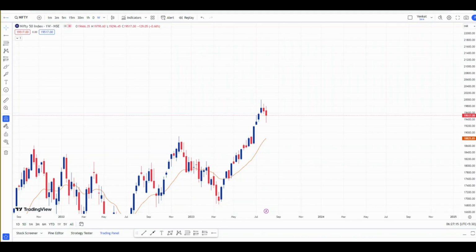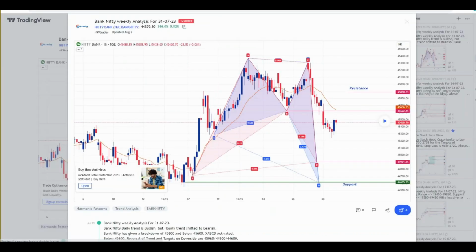In this video, we will do a complete analysis of both the indices, Nifty and Bank Nifty. We will try to see the important levels for the coming week as well as for the next intraday session, that is, for Monday's trading session. Before starting our analysis, let's see what our view was last week and what exactly happened.